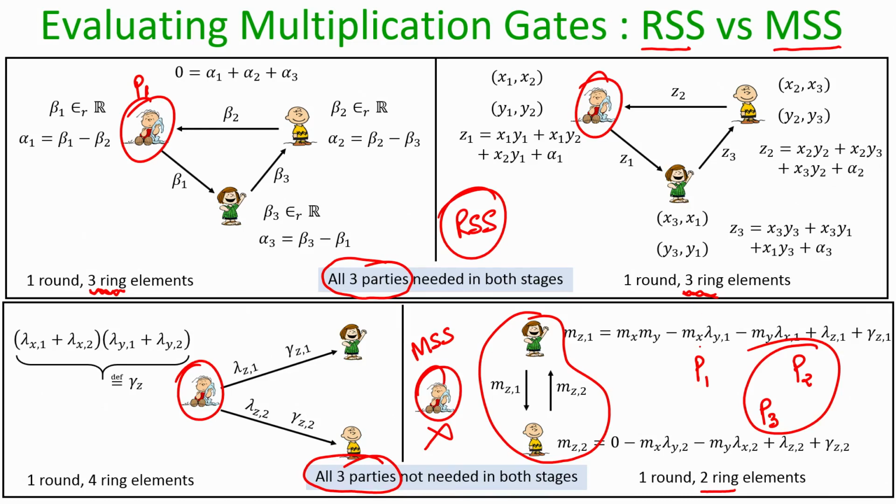And we have also brought down the communication complexity in this process, because since we are now involving only 2 parties during the actual circuit evaluation, we have brought down the communication complexity from 3 ring elements to 2 ring elements.